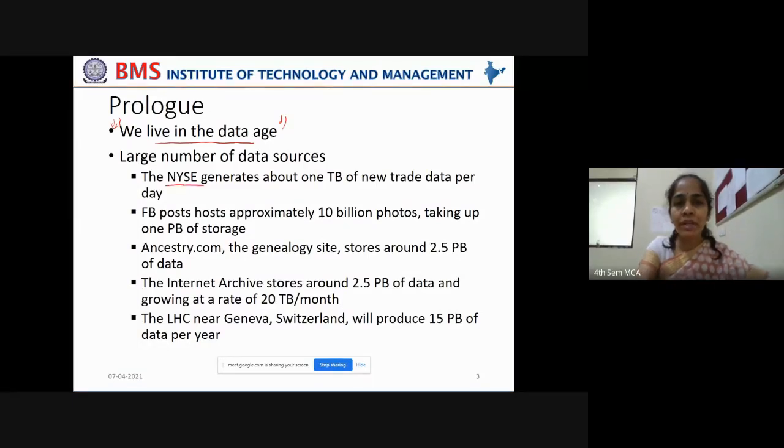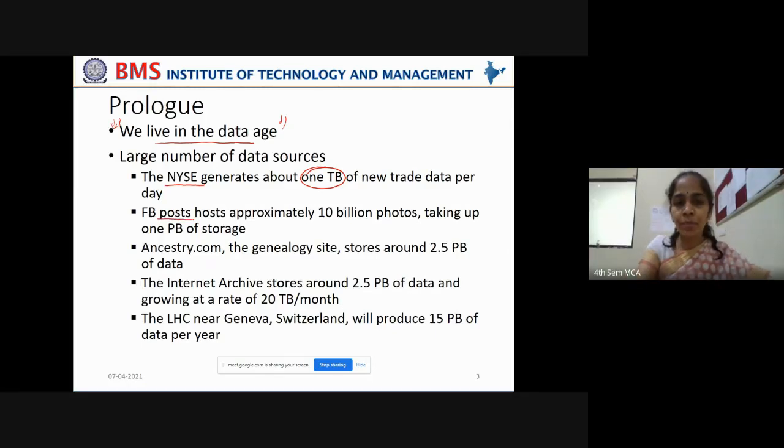The New York Stock Exchange generates about 1 terabyte of new trade data per day, right? You see the volume of data, not gigabytes. It is terabytes of data, 1 terabyte of new trade data per day. Lots of transactions take place, right? In the stock exchanges, buying of stocks, selling of stocks. This will generate nearly 1 terabyte of trade data per day.